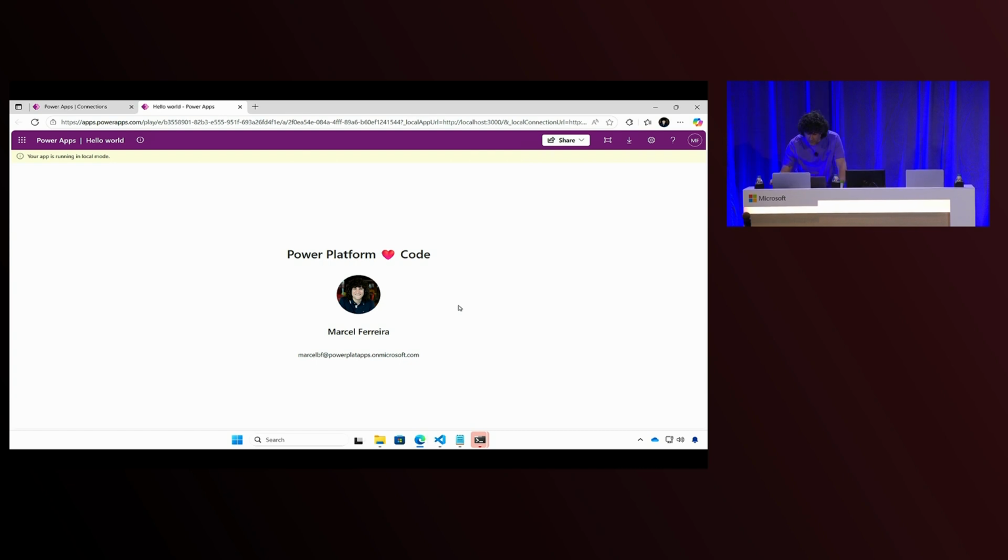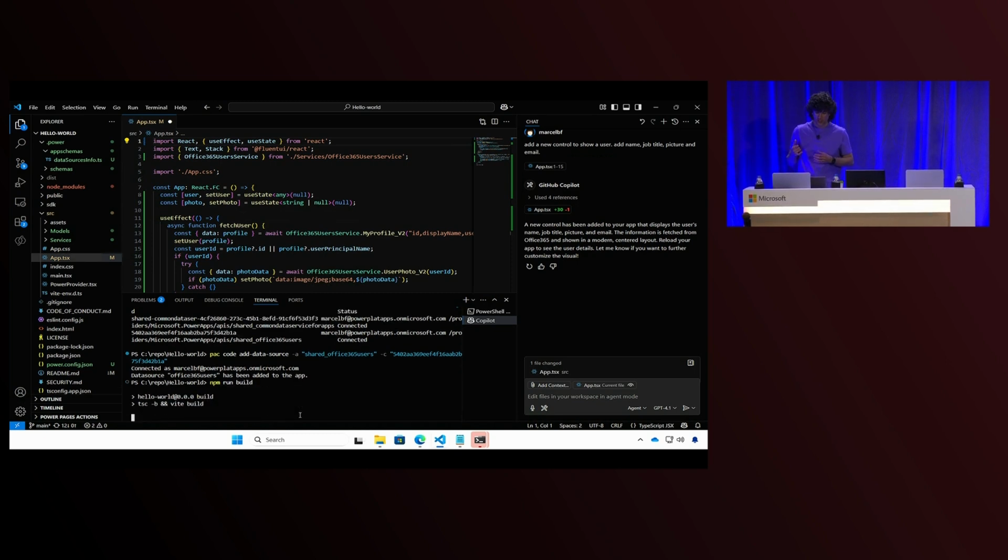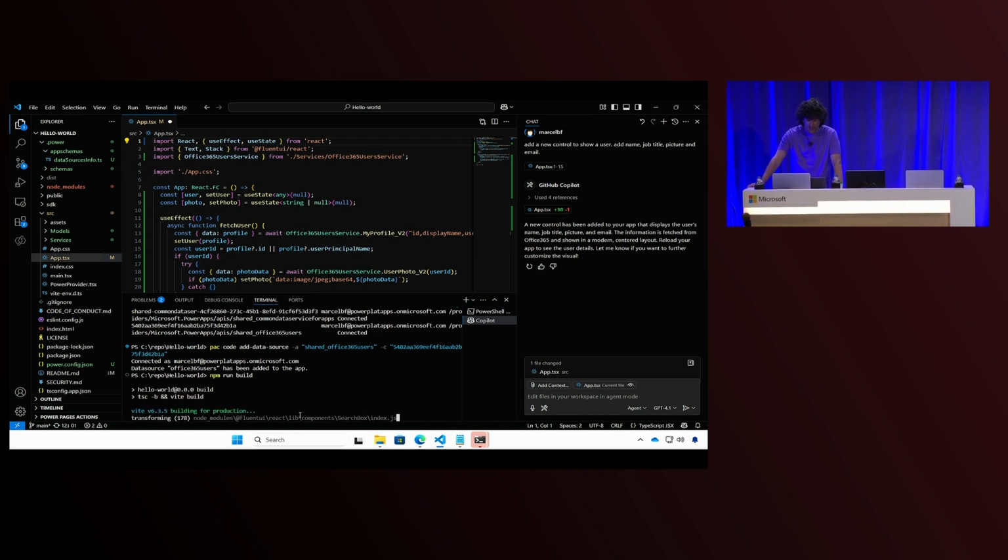Let's keep exploring a little bit of this. Let me go back here. Now I want to deploy because it's running on my local machine. So I want to build this. I don't want to edit my App TSX. I want to use npm run build. This will generate my production, my transpiled or compiled version of my web app.